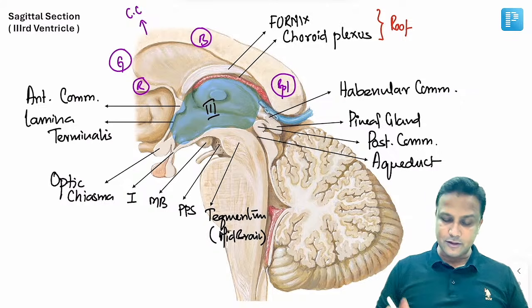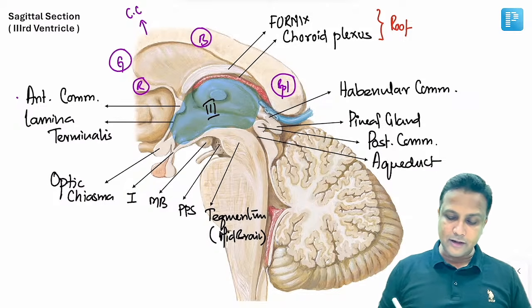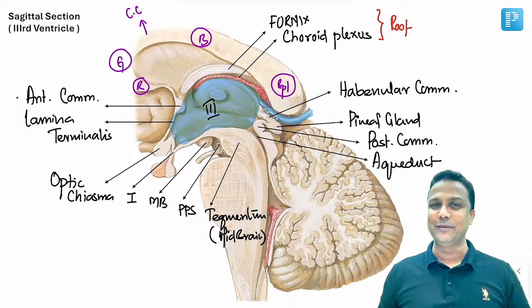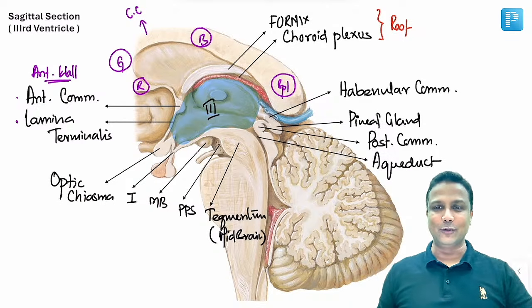Just below the rostrum, there will be the anterior commissure, and below that anterior commissure, there will be a lamina, and that is nothing but the lamina terminalis. Lamina terminalis. And these two are going to form the anterior wall of the third ventricle.